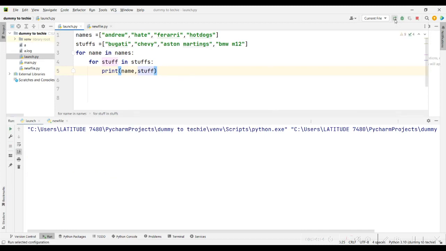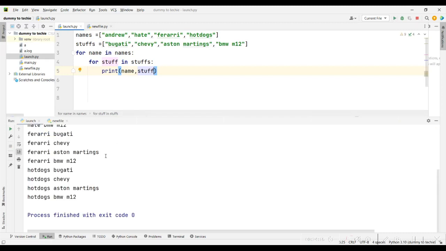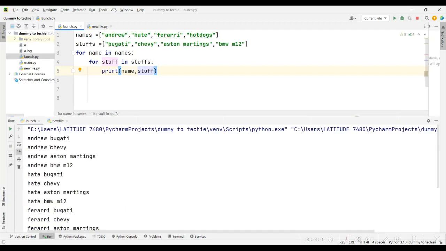Okay, can you see what happened? Andrew Bugatti, Andrew Chevy, Andrew Aston Martins, Andrew BMW M12, Hate Bugatti. Look at what happened. For the first name, when the name was Andrew, for name in names, then for stuff in stuffs.